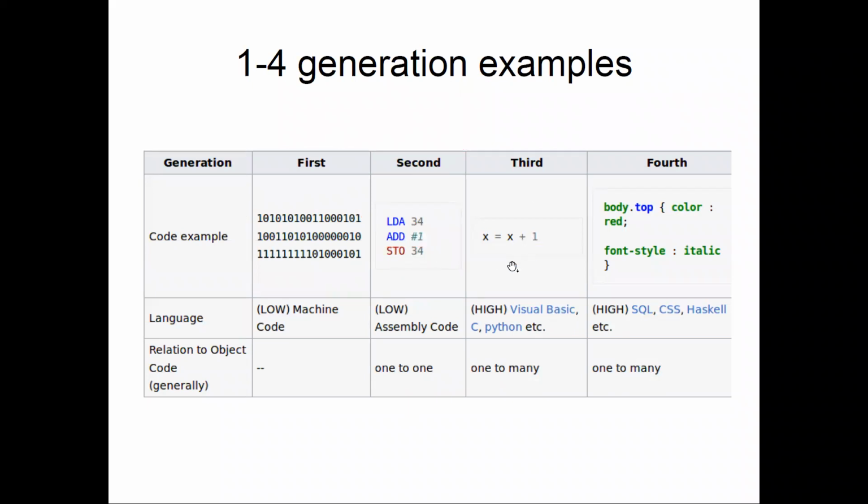Similarly, the third level language example is x equal to x plus 1. That's what we have already done in C programming. And similarly, fourth level languages, SQL, CSS, NoSQL, Haskell. There are multiple types of fourth generation languages. So if you see here, first and second generation language are called low level language. Low is written here, and third and fourth generation languages are called high level languages. That's why high is written. And relation to object code, this is not required at this stage.